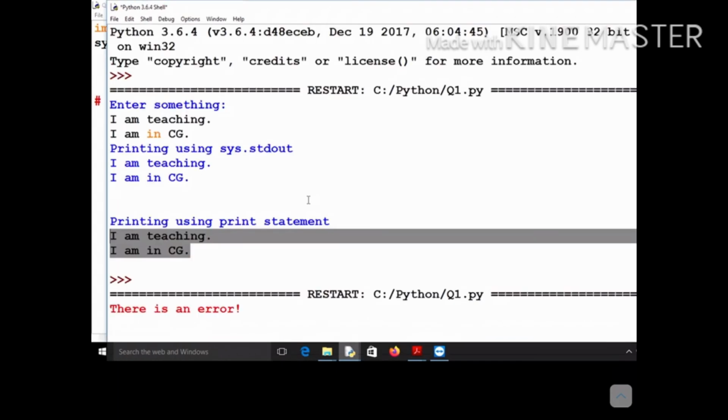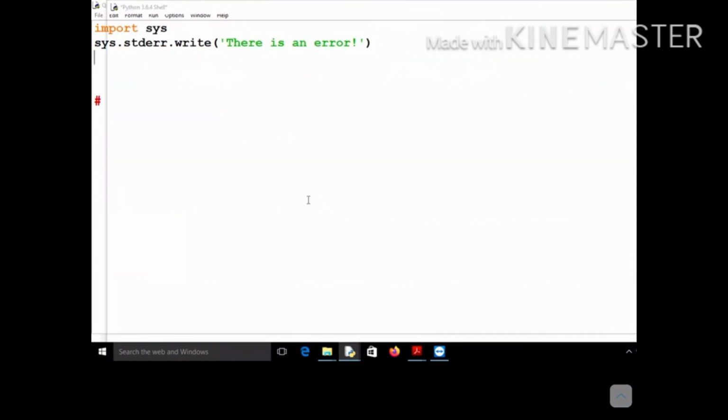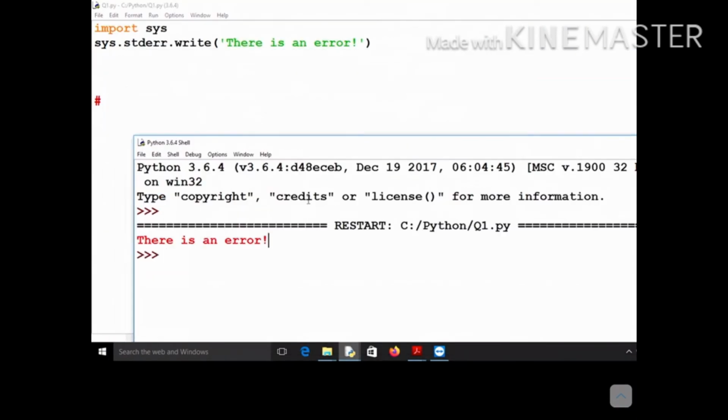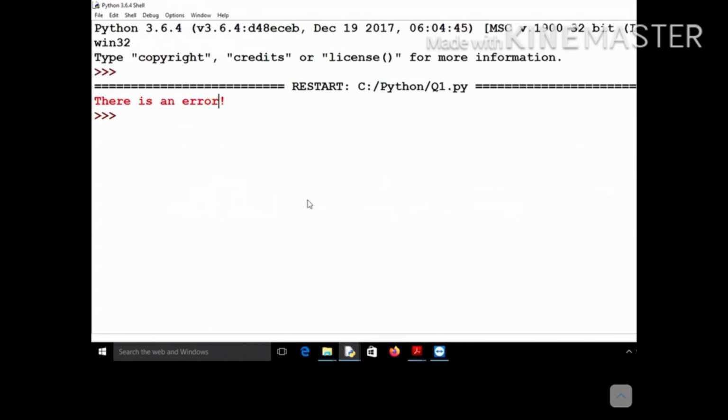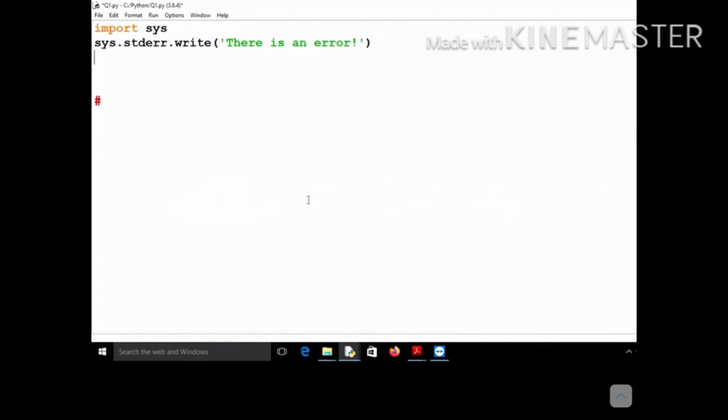Let's run this and see what output it gives, and you can see that it is displaying it in red, because it was an error message. It will assume that whatever message you are giving inside sys.stderr.write is an error message. I hope you got this concept. This is similar to sys.stdout.write, except for the fact that whatever you are writing inside this write will be treated as an error message, and it will be displayed in red.